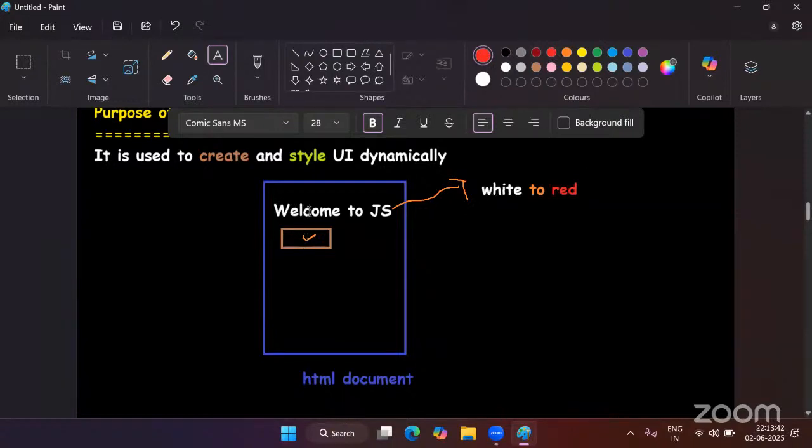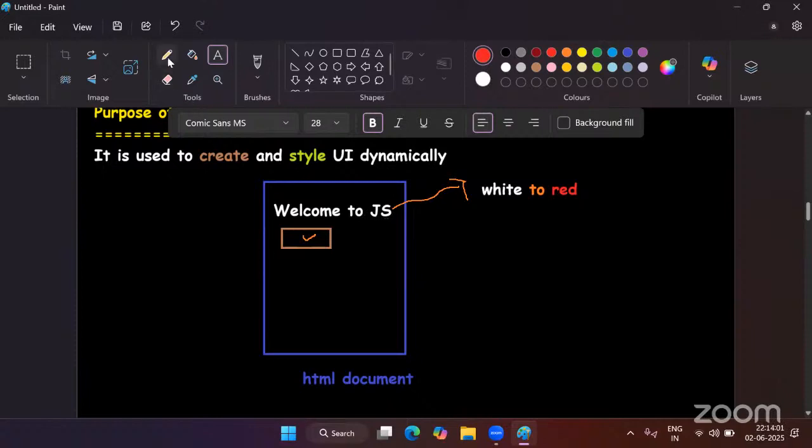Initially it will be white, but when you click on this button, then only it will change to red. Means on demand, we want to change this style. And what is that demand? Clicking the button. So when I click, then only it should change. This is what we call styling the UI components on demand.